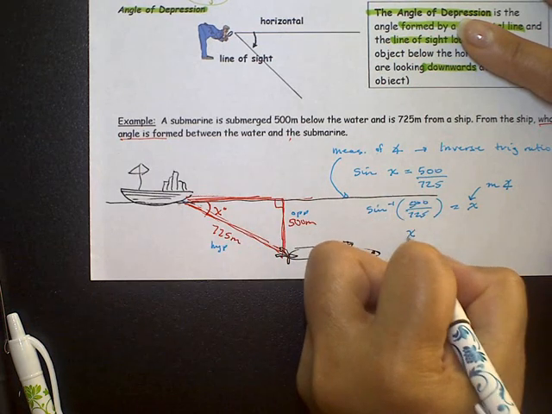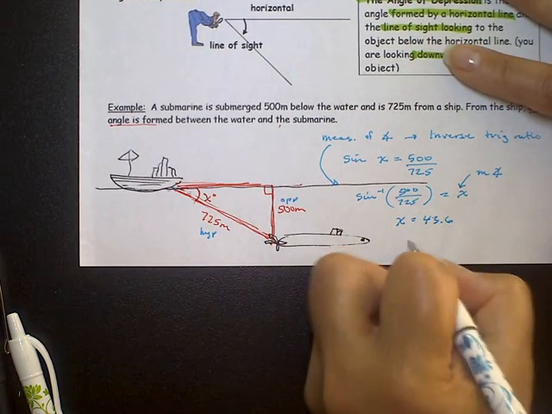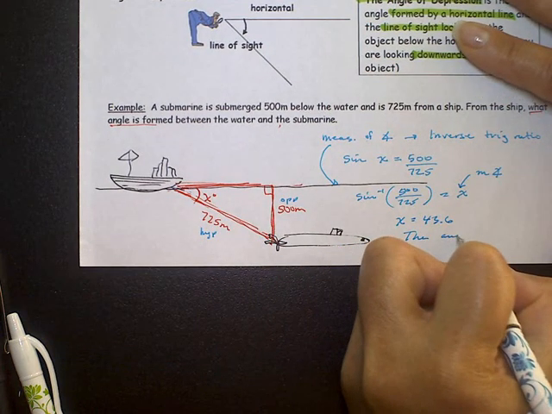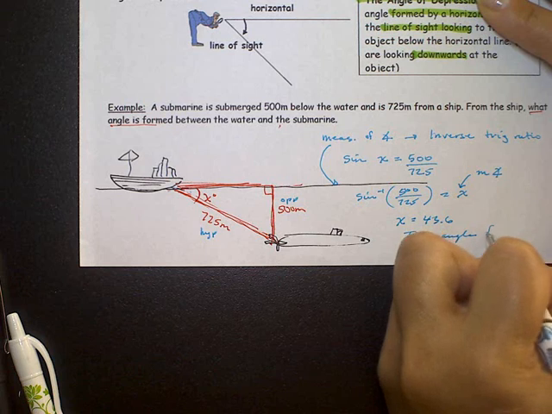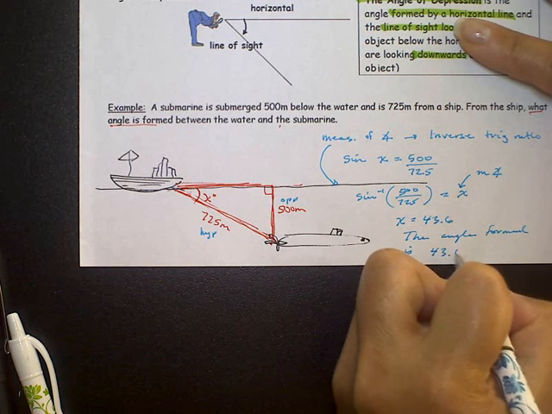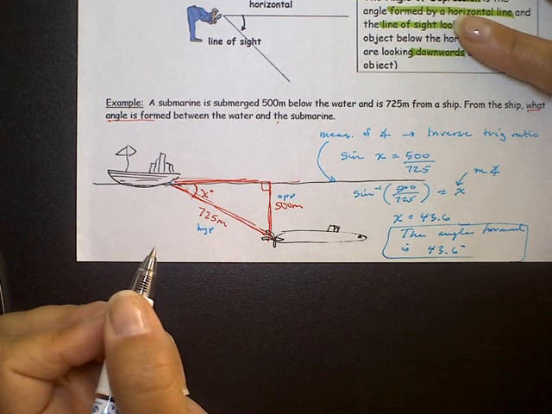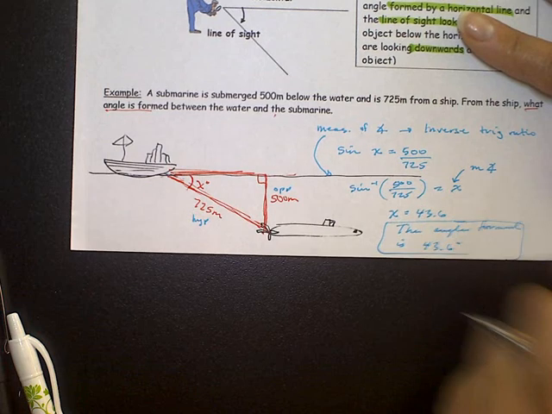When I put that in my calculator, I get 43.6. So the angle formed is 43.6 degrees. So there's our answer. The angle formed between the water and the submarine is 43.6 degrees.